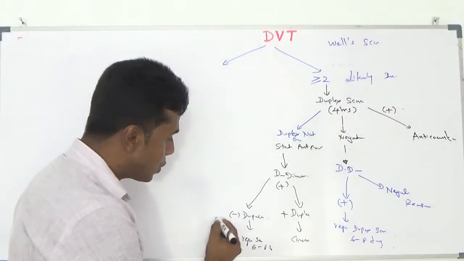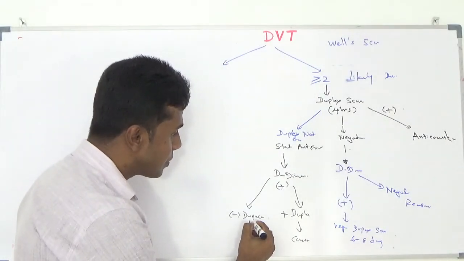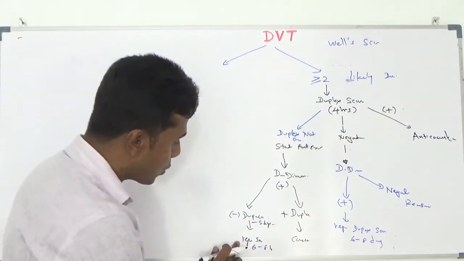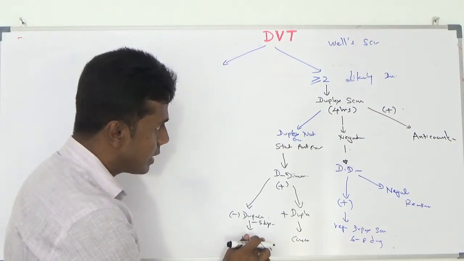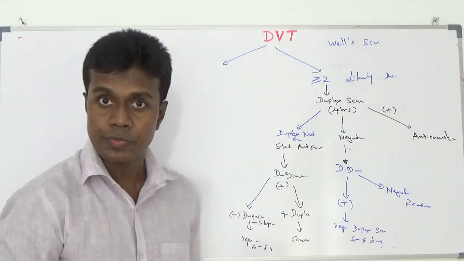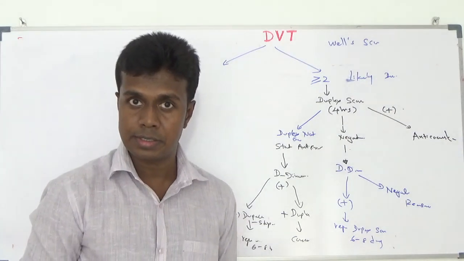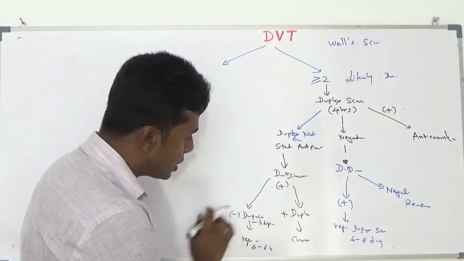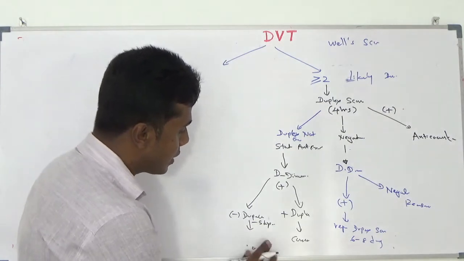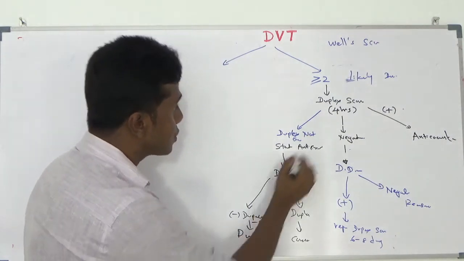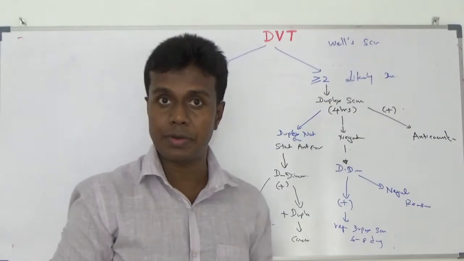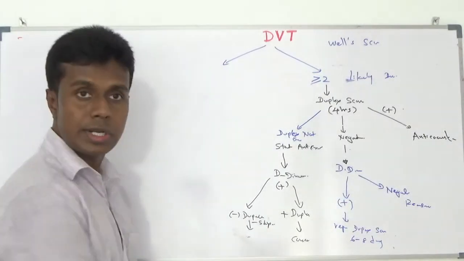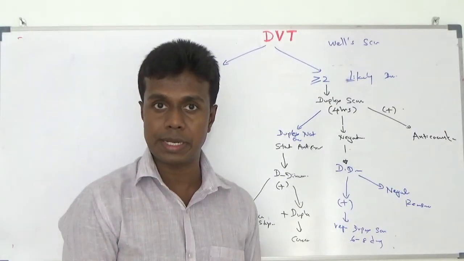If D-dimer is negative, you have to stop anticoagulation, and you have to repeat the scan in 6 to 8 days, because your patient has a high risk of developing DVT. You may not need to start anticoagulation if D-dimer is negative.